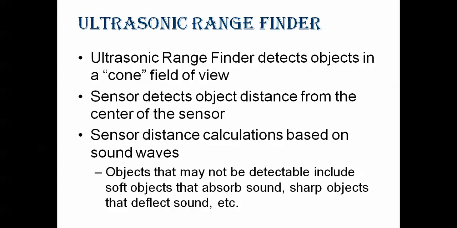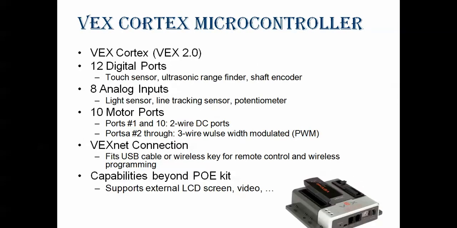This ultrasonic range finder detects the object, which is an obstacle, then calculates the distance between the obstacle and the sensor. Suppose the distance between the obstacle and the robot is 10 inches, then I can say okay, stop and move backward. So we can detect the obstacle by using this range finder.